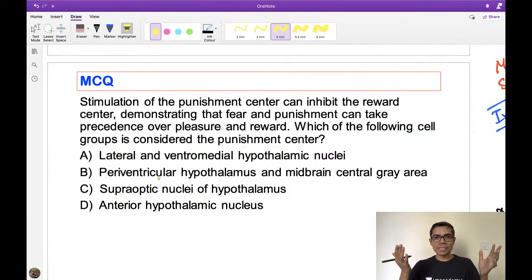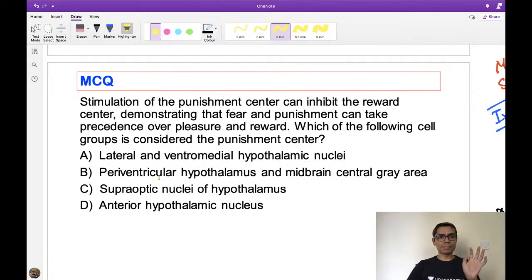But punishment center means if you stimulate that area, the feeling will be very, very bad, like you are getting some kind of punishment. So punishment center is more dominant over this reward center.